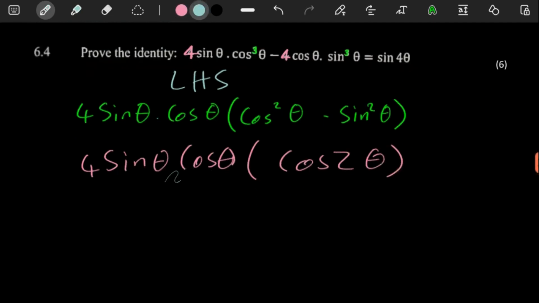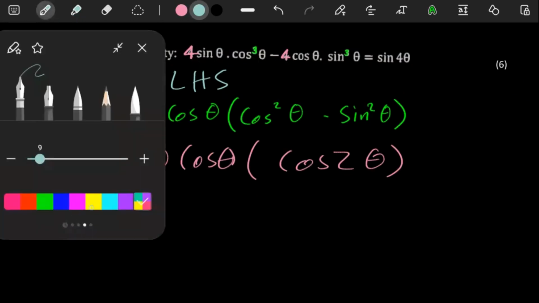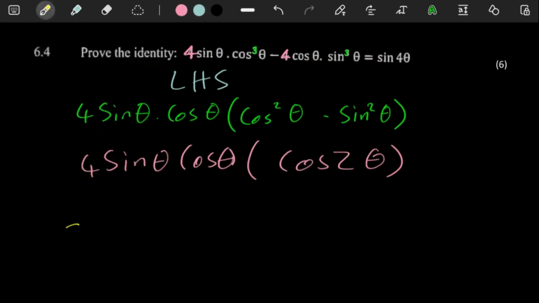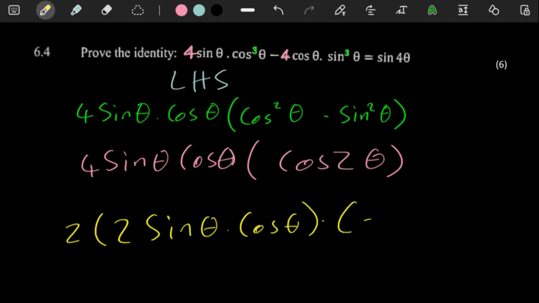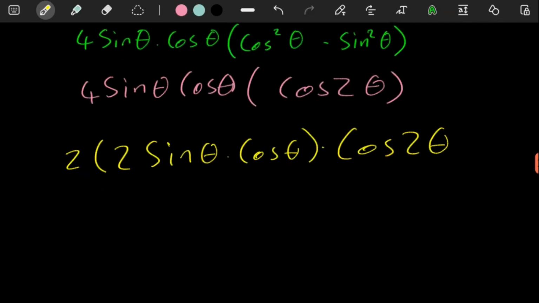What I was saying is this definitely looks like the double angle of sine. But for us to end up with the double angle of sine, you have to take out a 2 here, and then here you're going to have 2 sine theta, cos theta. Here you still just have your cos 2 theta. Remember, everything is being multiplied together. So here you can take out a 2, or you can split these up, because now you can visually see, okay, fine, this is just the double angle of sine. So that's just sine 2 theta. So there's the 2 there. This is sine 2 theta, and then this is cos 2 theta.